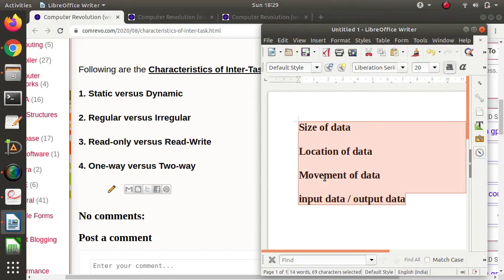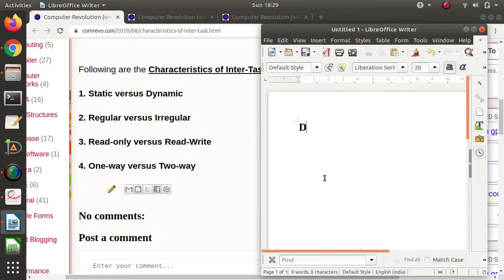Generally, they share some data with each other, or they share some work with each other. Some processes which finish earlier may get some work from the others. So work is also shared among the different tasks or processes.